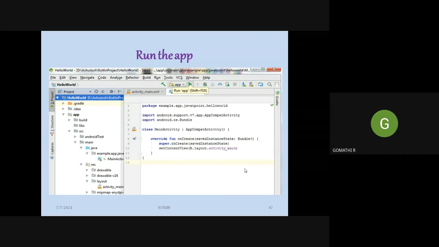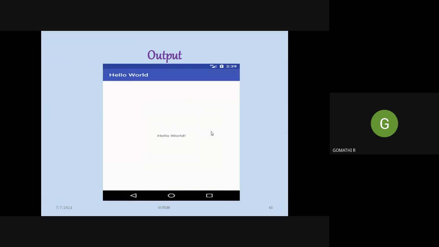So inside this main activity, if you want to call the other codes, based on your application design, we need to call the other codes. Okay, so after that we just click the run button. So here you can find the run button. So your output will be something like this.